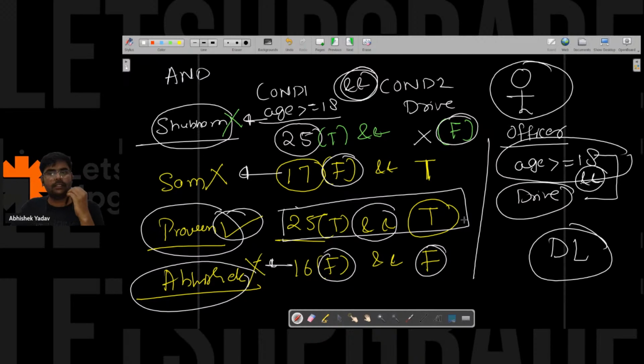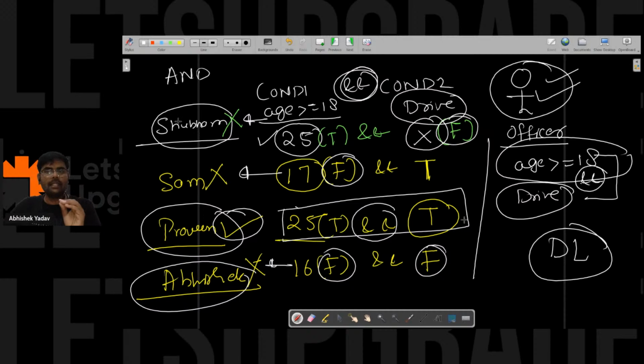Please write in the chat if it is clear. Yes. Okay, great. So here, the officer is very smart. He's saying, hey, I have to take a lot of tests. So here the officer will use his brain, and when he goes to Shubham, he will say, hey Shubham, your age is 25, so I will take some time and check whether you know how to drive or not.